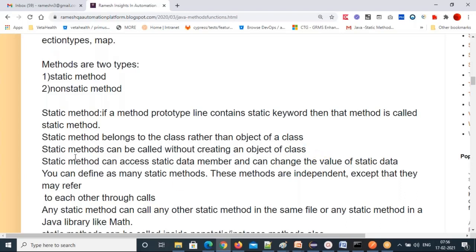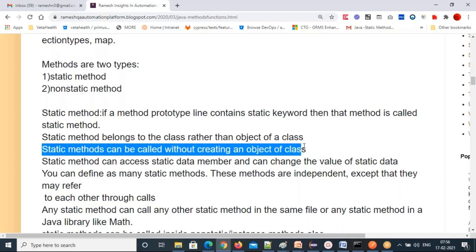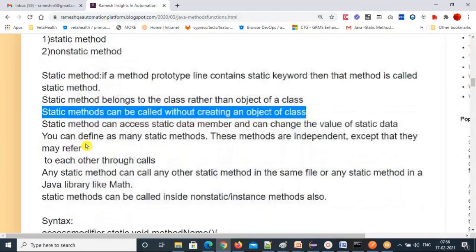Good. So only one person is answering. We already practiced those things. I think your practice is missing, people, right? You have to practice, and I have given it in the notes, or blog also, I mentioned very clearly how to call one class's static method in another class. I have shown you practically also. That means you're not practicing properly. So just work on those areas. Anyhow, it is coming here once again.